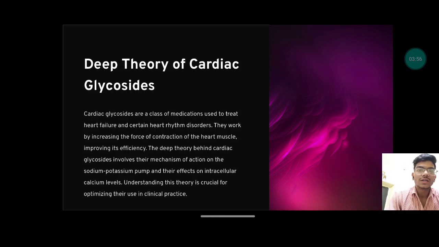The deep theory behind cardiac glycosides involves their mechanism of action on the sodium potassium pump, and their effects on intracellular calcium level. Basically we are increasing the contractility. For that we have to increase the calcium level inside the tissue, and this is done by inhibiting the sodium potassium ATPase pump. Understanding the theory is crucial for optimizing the use in clinical practice. If we understand the mechanism of action and pharmacokinetics of cardiac glycosides, we can easily use them for the treatment of patients.